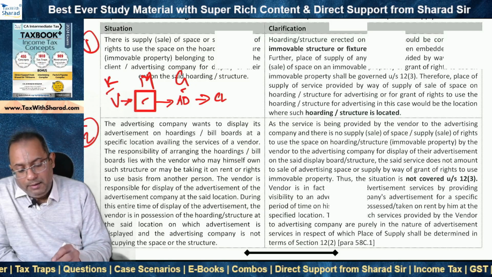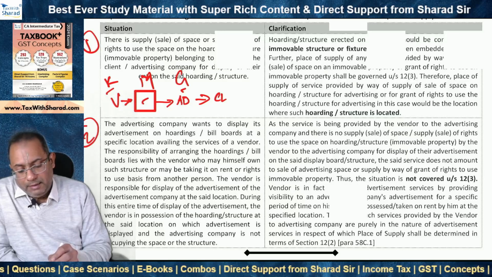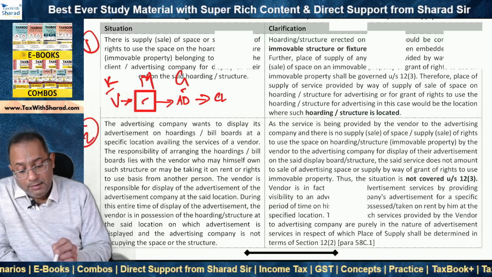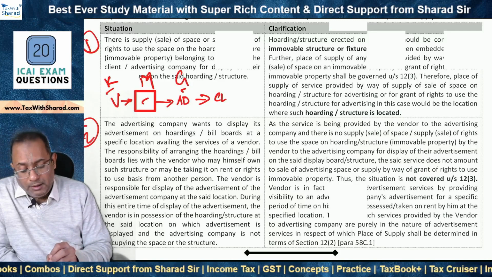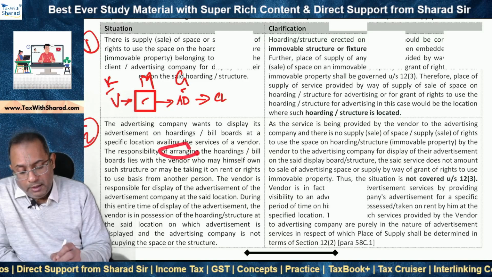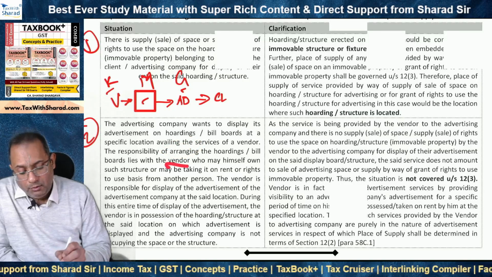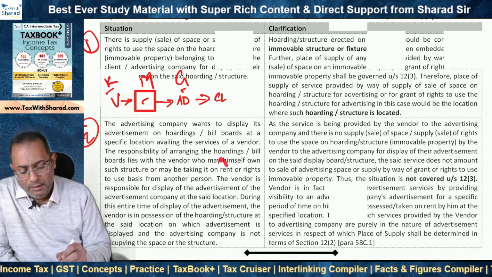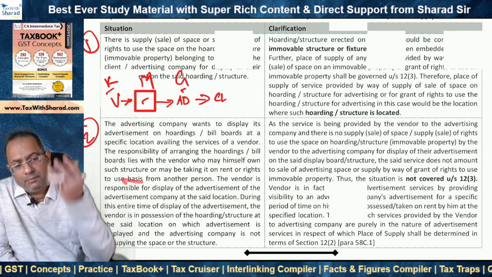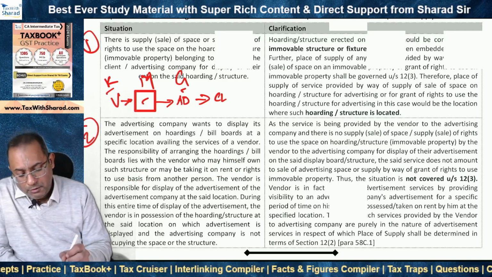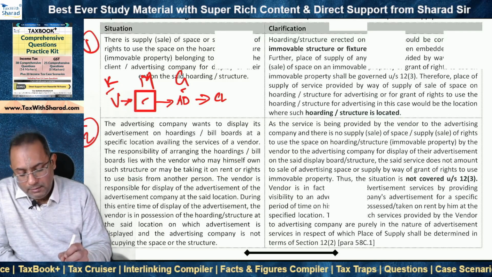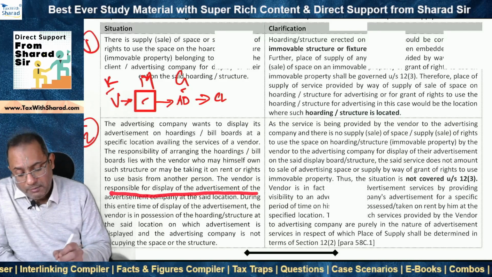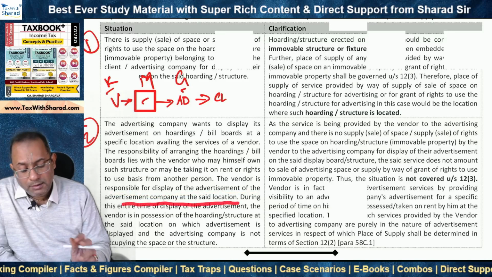So it has a contract with the client and it now wants to display its advertisement on a hoarding or billboard, availing the services of a vendor. Now, in this particular situation, the responsibility of arranging the hoarding billboards lies with the vendor, who may himself own the structure, or the vendor may have taken it on rent or rights to use basis from some other person. It doesn't matter. The point is, the vendor is supposed to supply the services. The vendor is responsible for display of the advertisement company at the said location.